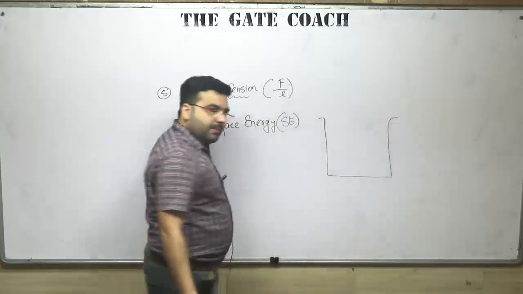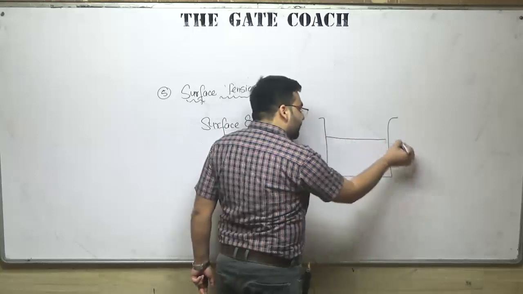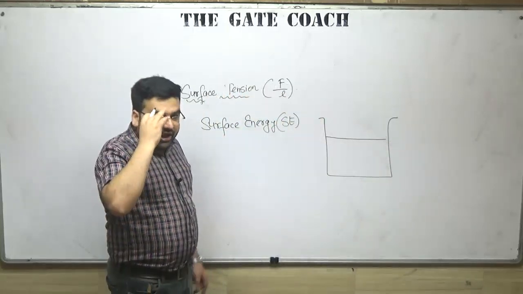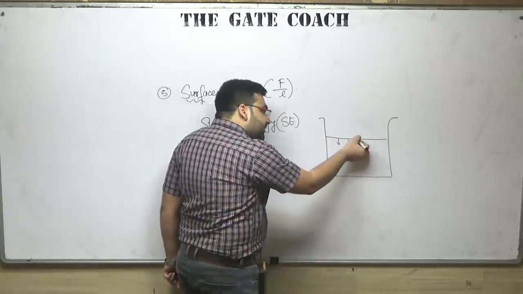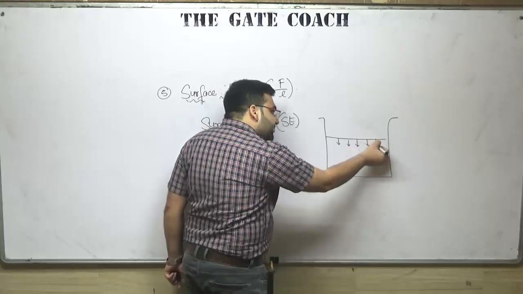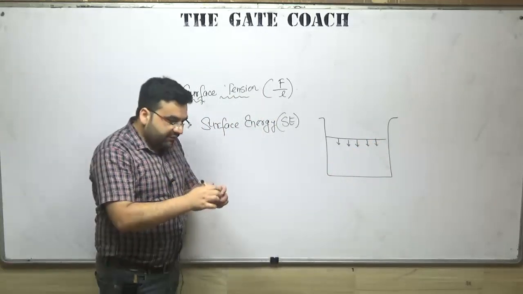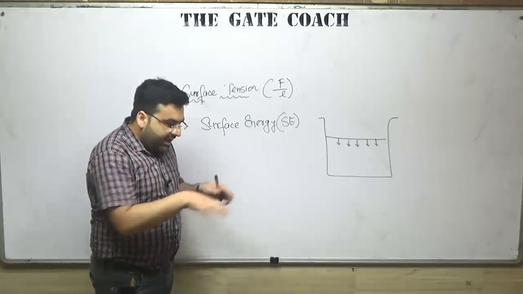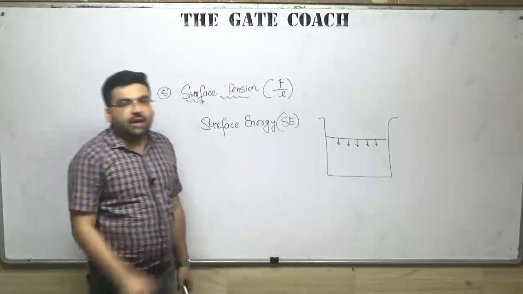This is a container. This container has some water, let us say up to this level. And you can see that there is a resultant force acting downwards on the surface. Just imagine we have water in a round container, and on the surface we have some resultant acting downwards. What will happen?